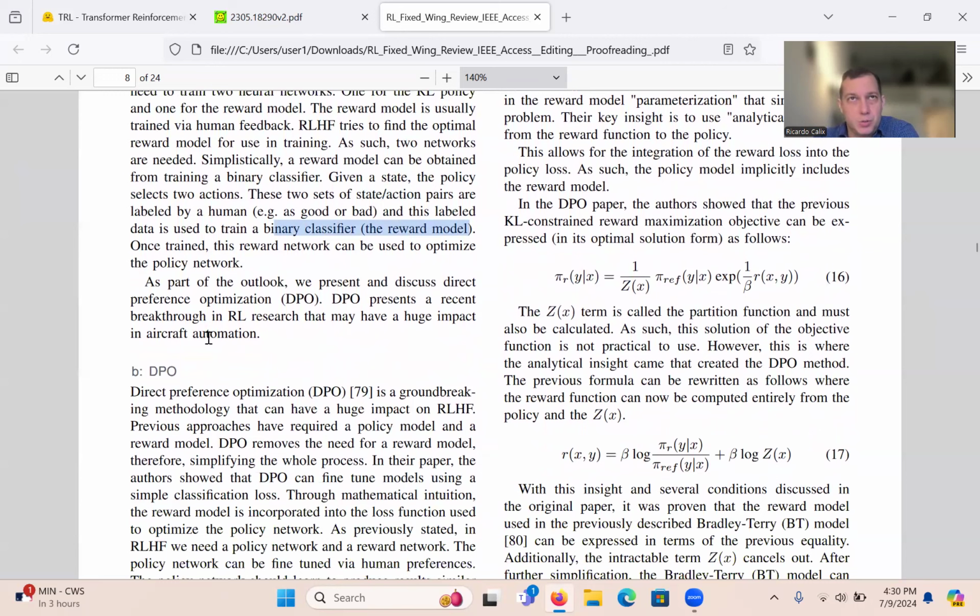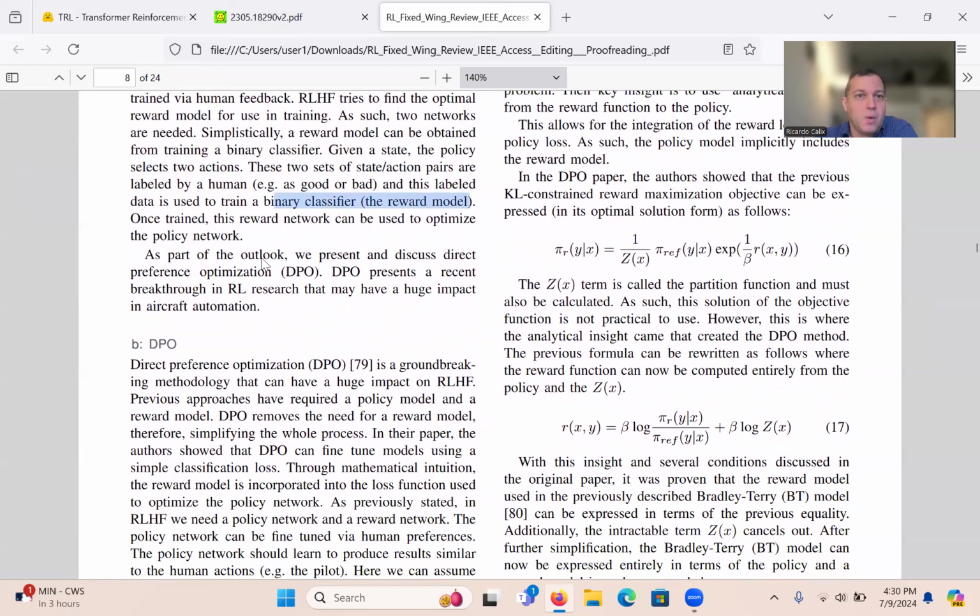In essence, you train a reward model, a neural network, and you also have a GPT model, and these two are going to work together through some loss function to basically train the GPT to be very good at that specific task. Once trained, this reward network can be used to optimize the policy network, the GPT.